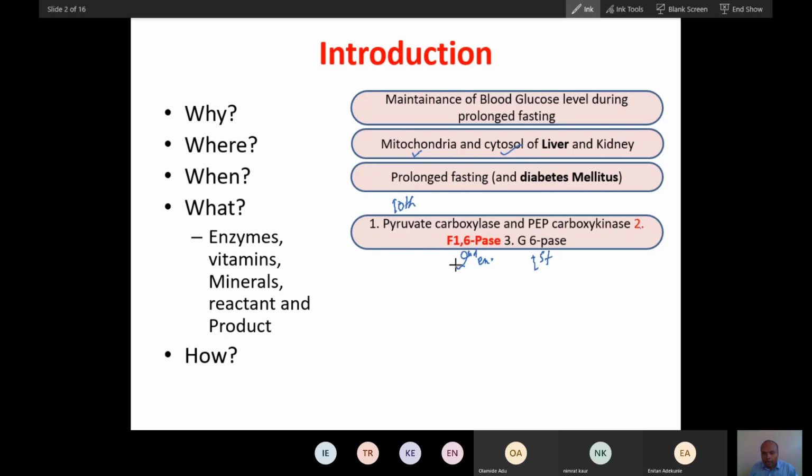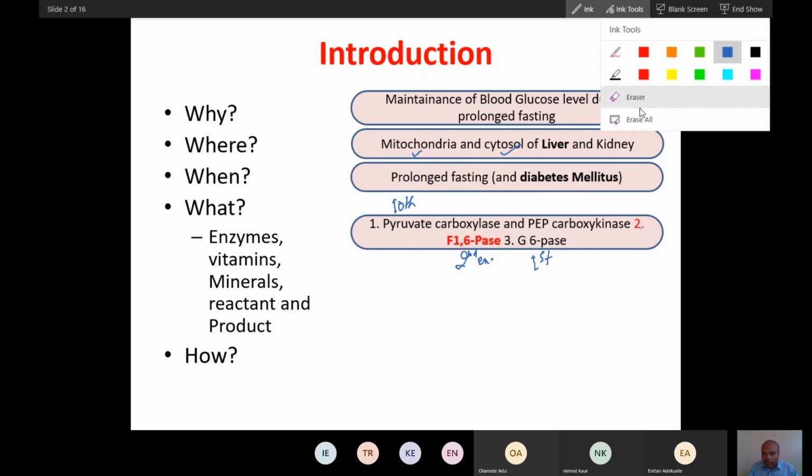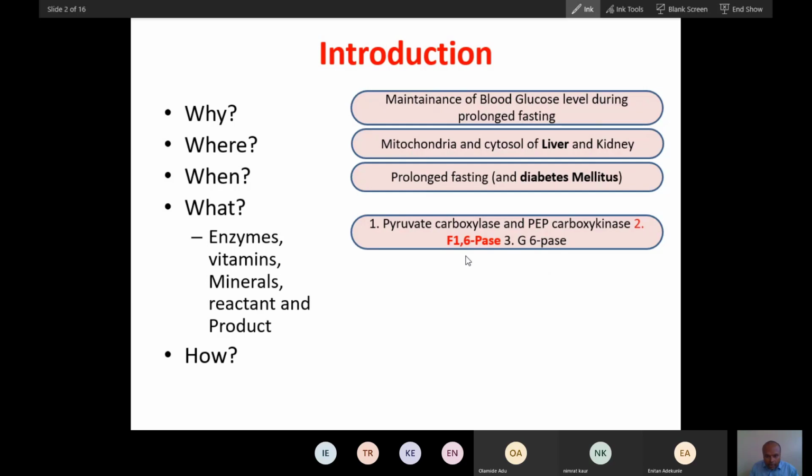So you can see in glycolysis the third enzyme is PFK, phosphofructokinase. Here it is fructose 1,6-bisphosphatase. This is a kinase, this is a phosphatase, so you can see these enzymes are different. This is also glucose 6-phosphatase, and this is glucokinase or hexokinase.